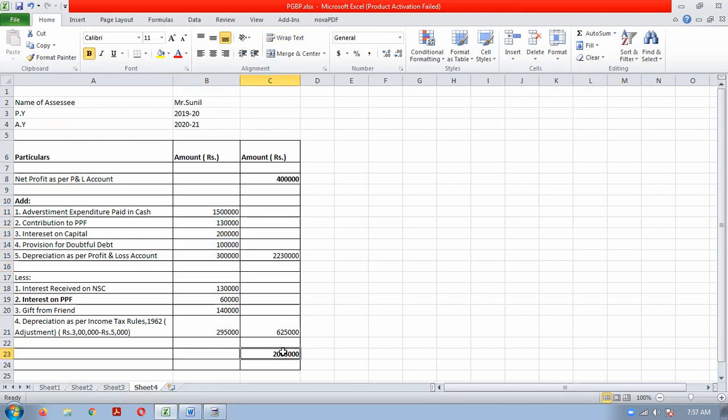Okay, so this is in rough terms we are saying, because many deductions will also be given, like here he is contributing to PPF, etc. That all will come under deduction. At present, we are not seeing that. Okay, so clear this much, everybody? So this will be your PGBP, 20 lakh 5,000.